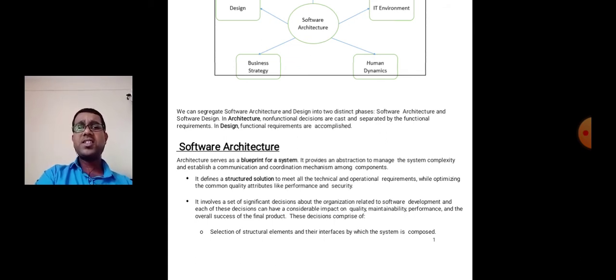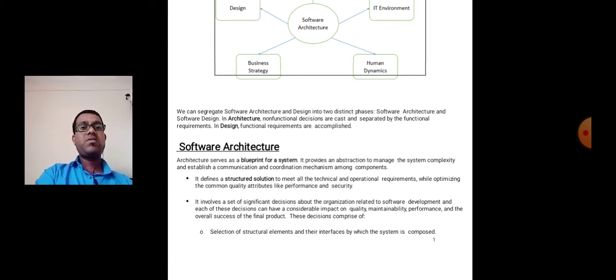It involves a set of significant decisions about the organization related to software development. Each of these decisions can have considerable impact on quality, maintainability, performance, and overall success of the final project.